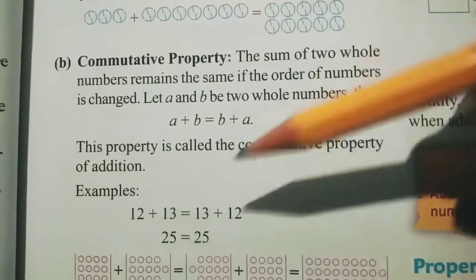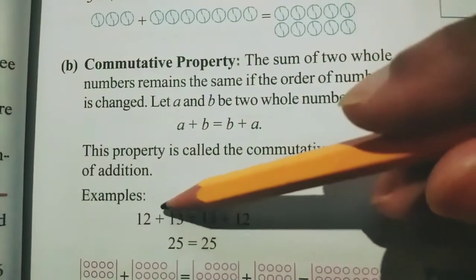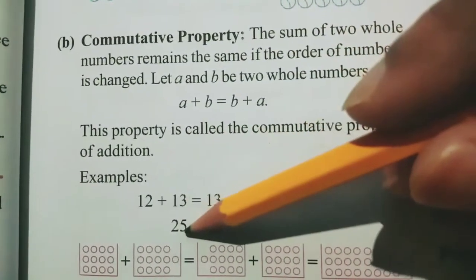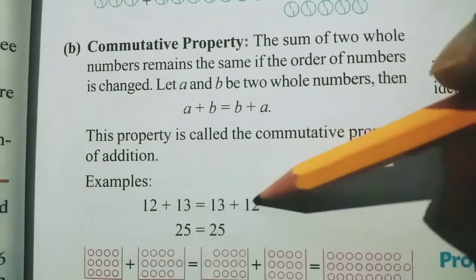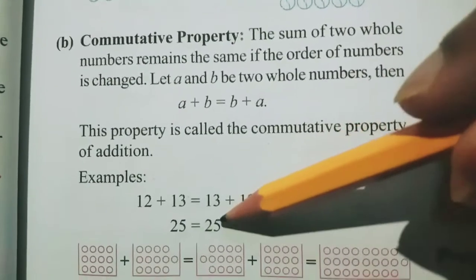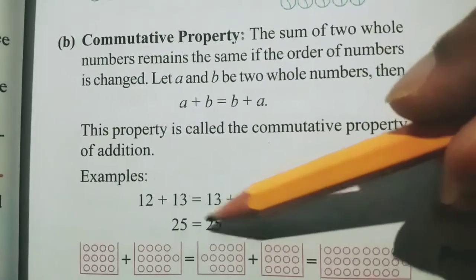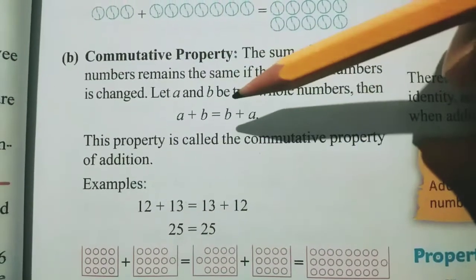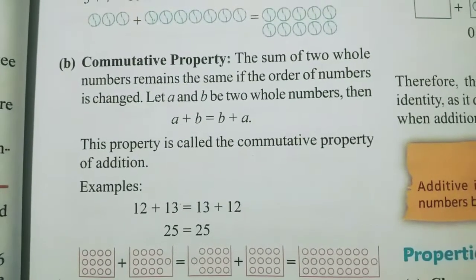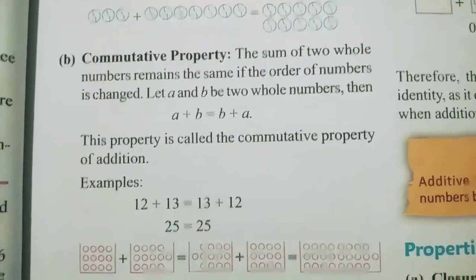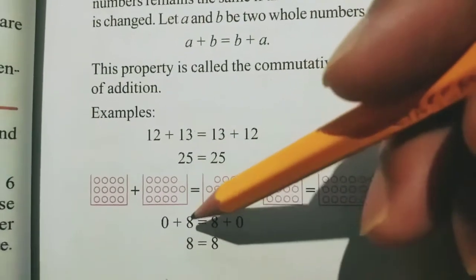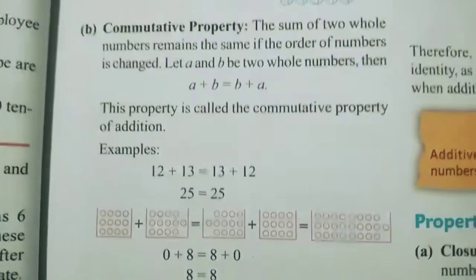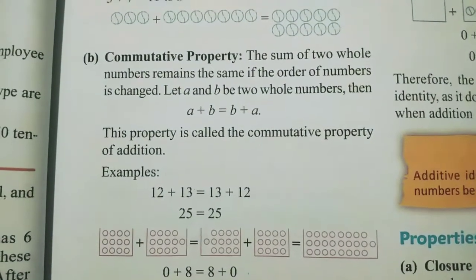See the example, 12 plus 13. 12 is a whole number, 13 is also a whole number. Then 12 plus 13 is coming what? 25. Again when you change the order, that means 13 plus 12, then also coming what? 25. So both the answers are the same, both the answers are whole numbers. So this is the meaning of commutative property. Then 0 plus 8 will be 8, and 8 plus 0 is also 8. Understood the concept of commutative property?